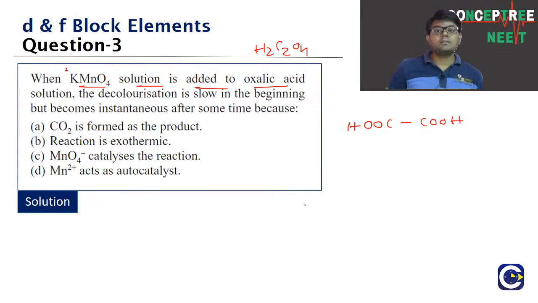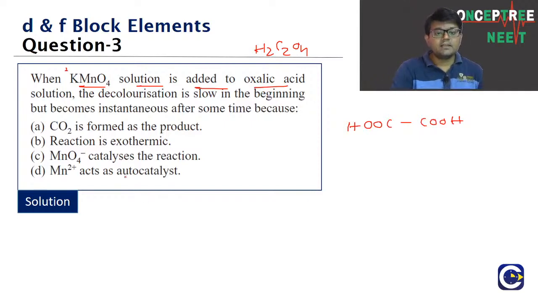Typically we look at examples of ester hydrolysis and sugar hydrolysis, because ester hydrolysis reactions are acid catalyzed and the product of the ester hydrolysis is also what? Acid. So after some time the reaction will keep happening at a faster rate.